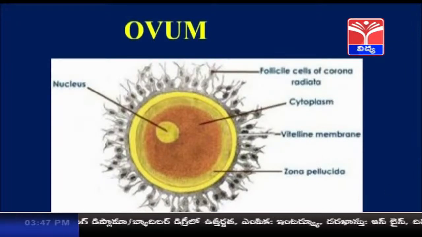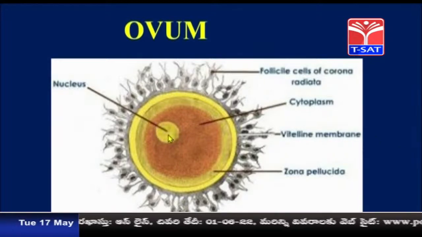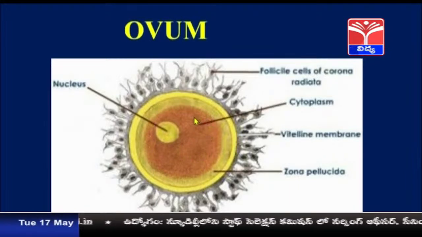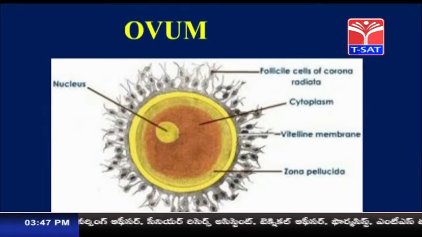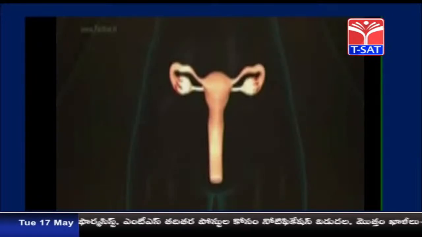Ovum here has a circular structure. Inside it, the nucleus and the cytoplasm are present. It is stationary; it cannot move from one place to another. Now children, let us see how the female reproductive system is present in a video.